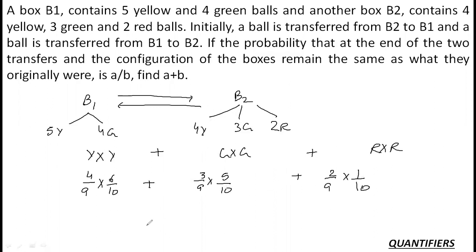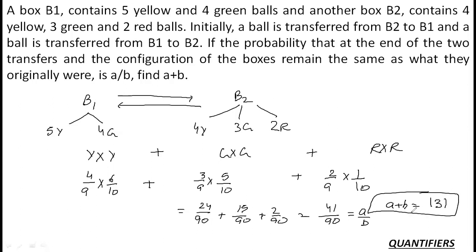So basically this is the final answer or the probability that I am going to get by adding it. So it is 24 by 90 plus 15 by 90 and 2 by 90. 24, 15, 39, plus 2 is 41 by 90 is the probability, which is nothing but A by B. So what is the value of A plus B? A plus B is 41 plus 90. 131 is the required answer for this question. I hope you have understood the concept.